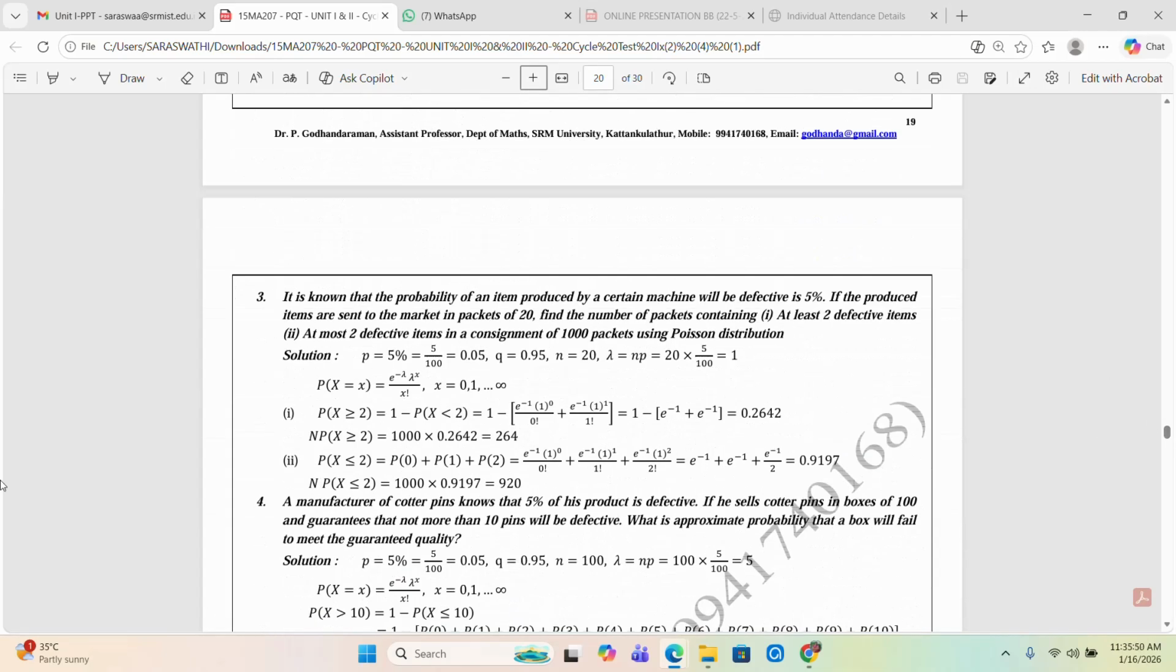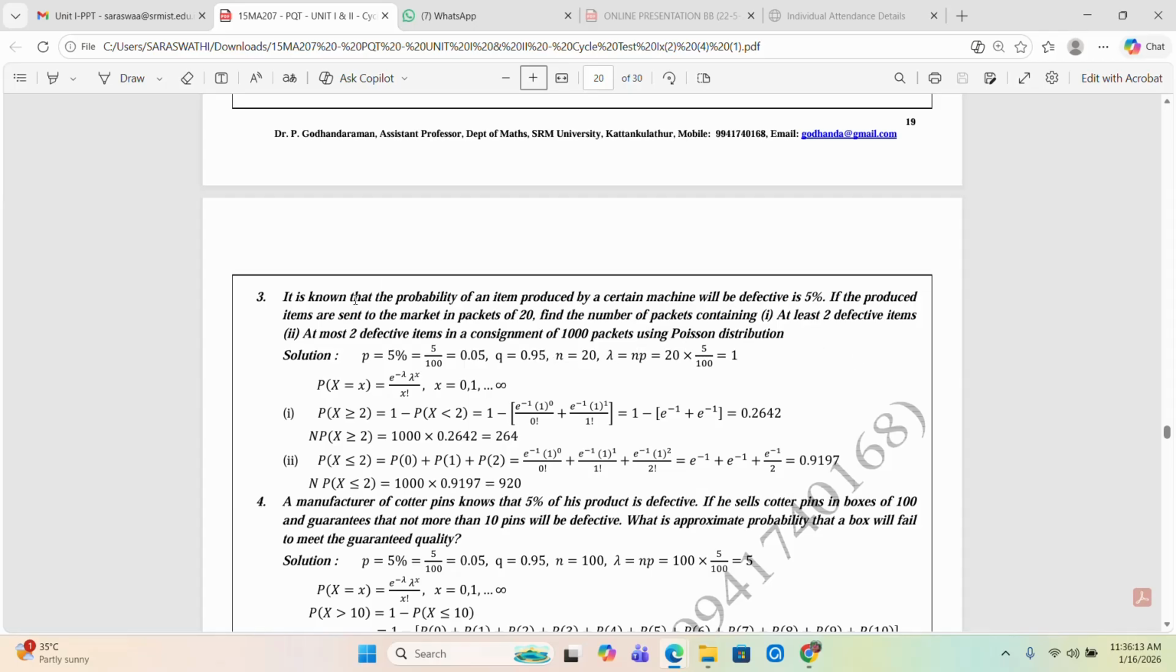Now the third question. It is known that the probability that an item produced by a certain machine will be defective is 5%. The produced items are sent to the market in packets of 20. Find the number of packets containing at least two defective items and at most two defective items in a consignment of 1000 packets, using Poisson distribution.